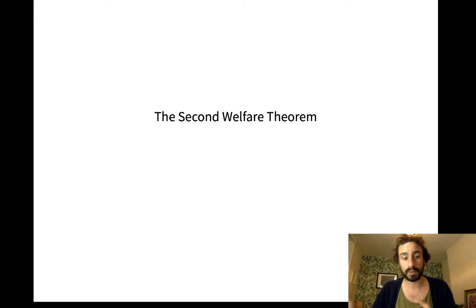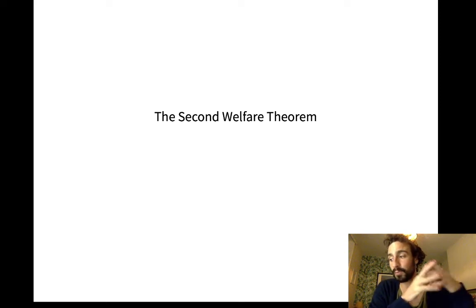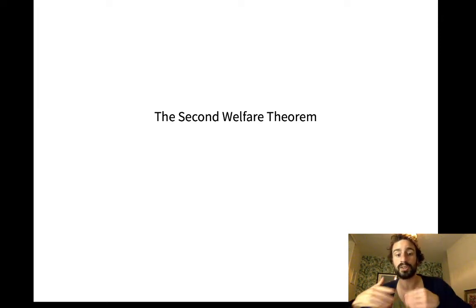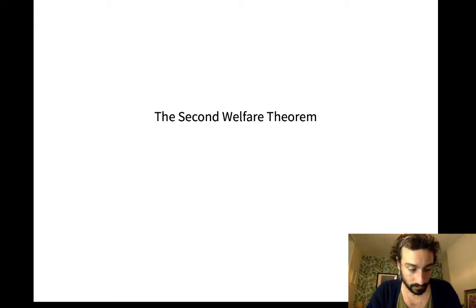Now, we might have to transfer wealth between agents because remember, if we have strictly monotone preferences, we have two agents. If we give everything to agent one, that's Pareto efficient. But if we start with the allocation where agent two owns everything, then of course there's no prices which are going to get agent two to give away everything to agent one and get nothing in return, right? That's totally crazy. So it's not saying that every Pareto efficient allocation is reachable by any initial endowments, but that there are some initial endowments which make it the outcome of the competitive equilibrium.